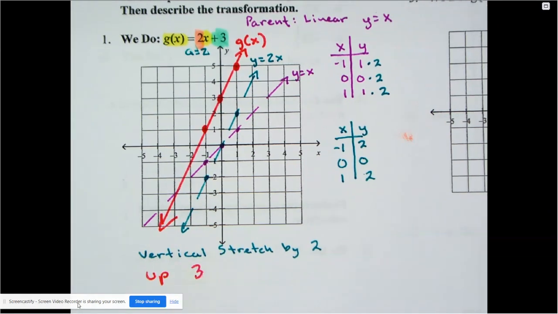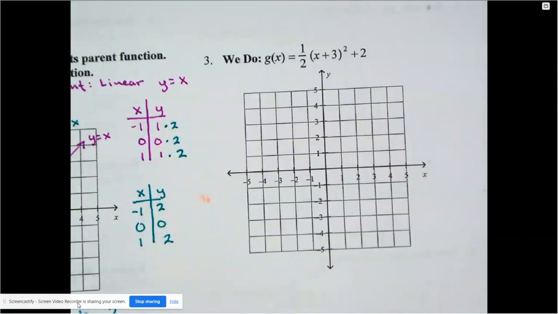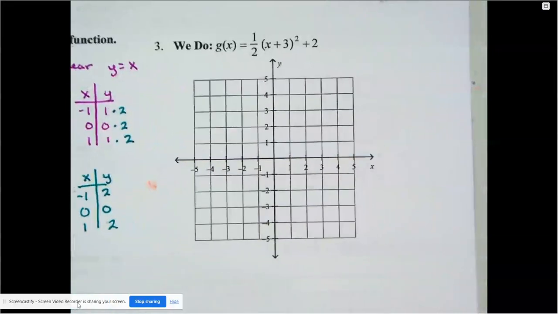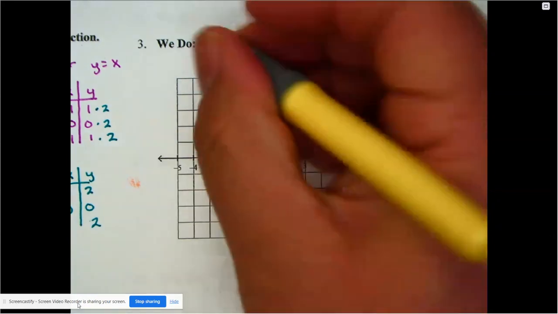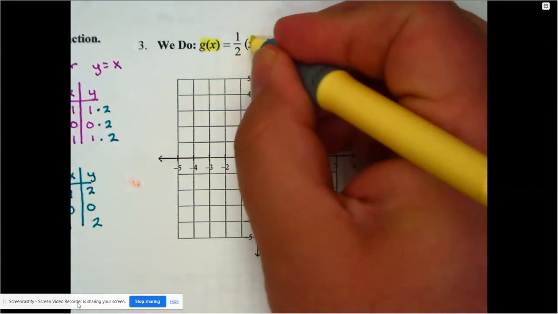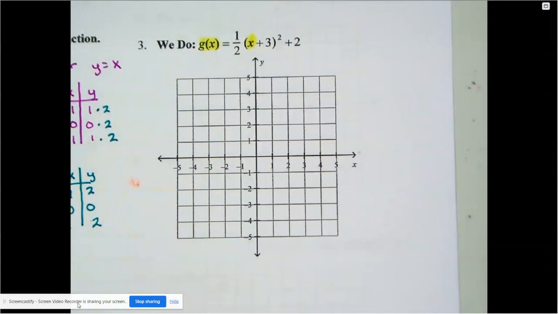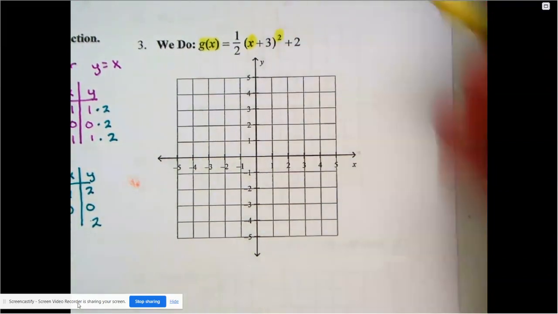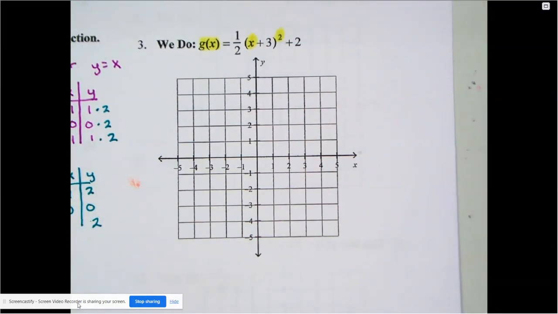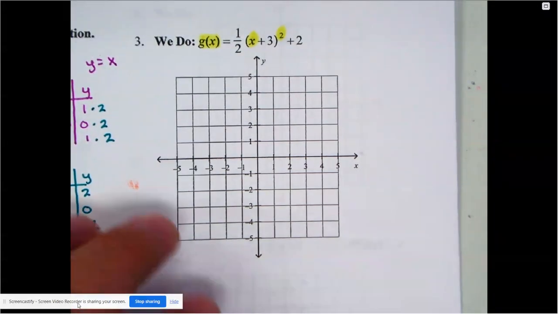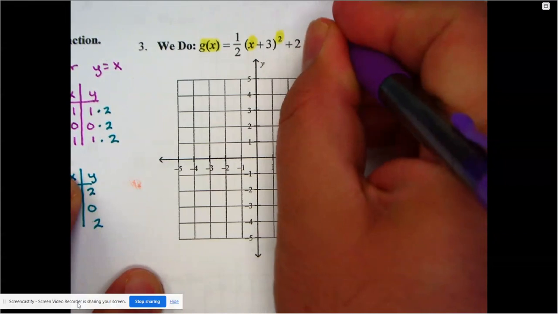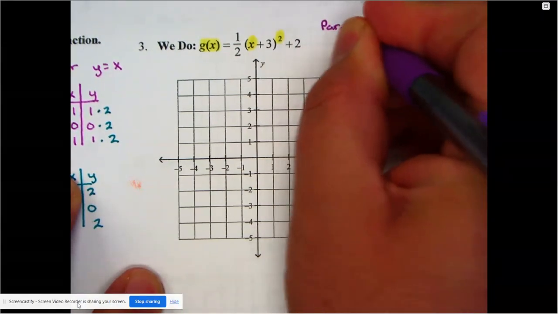Okay, so let's do another we do. So looking at this one now, again, we need to recognize who the parent function is. So just to look for the parent function, there's my y value. There's the x, remember no other numbers, but this one is surrounded by a power of 2. So because of that, I now know that the parent function for this one is basically a quadratic.